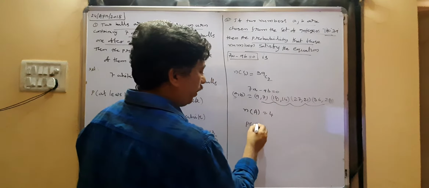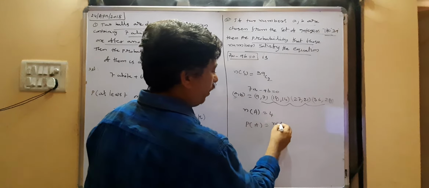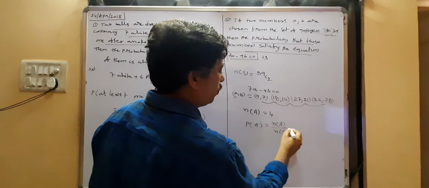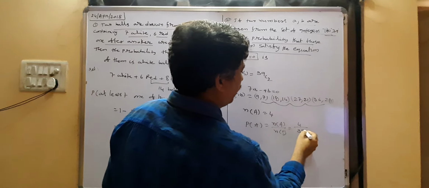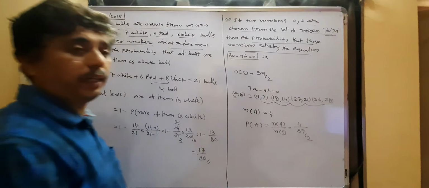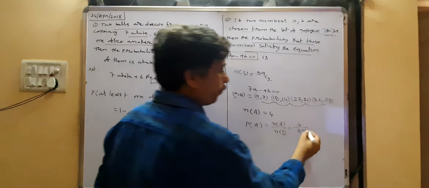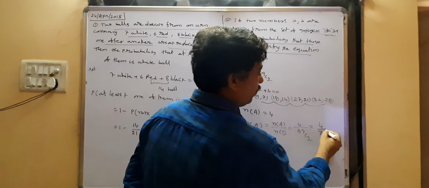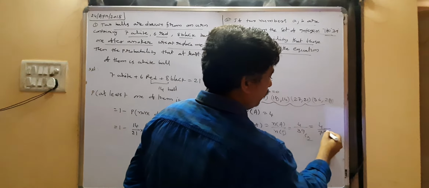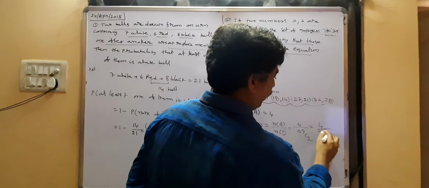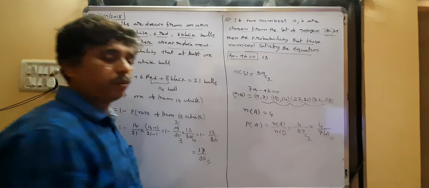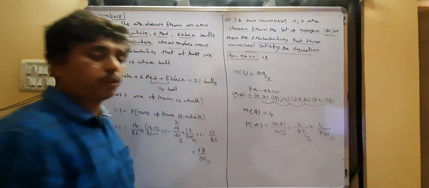So P of A equals n of A by n of S. That is 4 by 39 C2. Doing the calculation, we get 4 by 741 as the answer. Copy that problem.